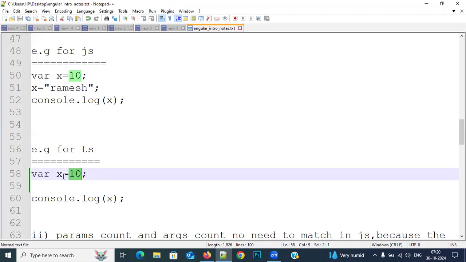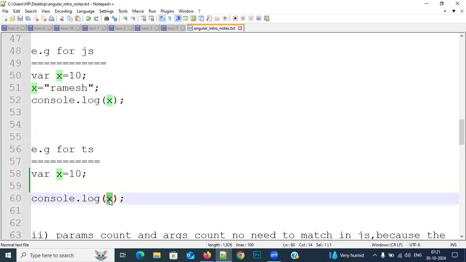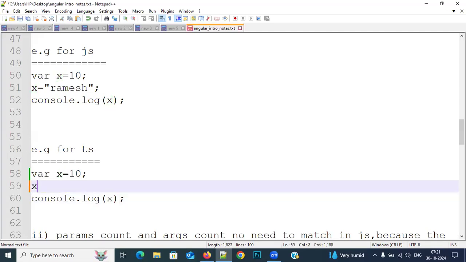Since the first value is a number, it will automatically assign the data type number. Then x will always act as a number only. So it is like x colon number equal to 10, with the data type assigned automatically. So the output I will get here is 10 only, not an error. But in the next line, I am writing x equal to 24. What is the output I will get?